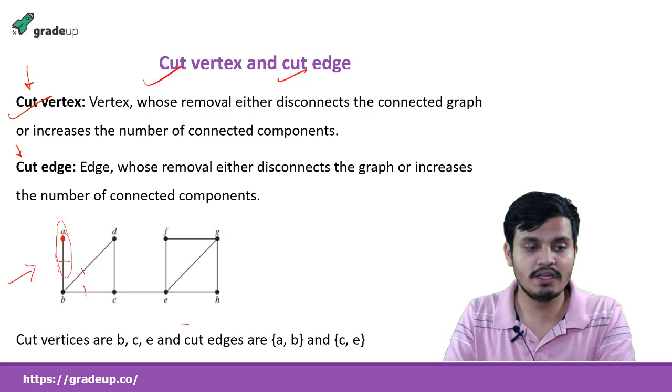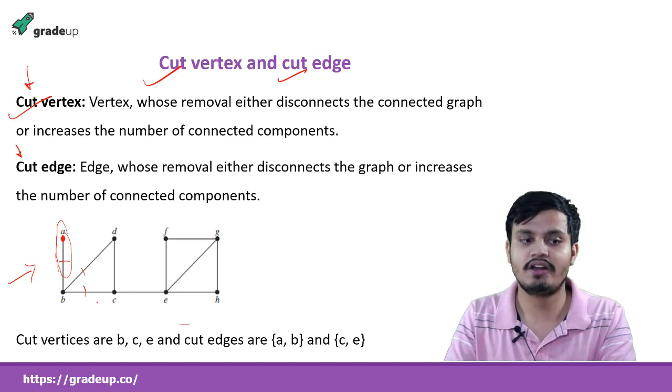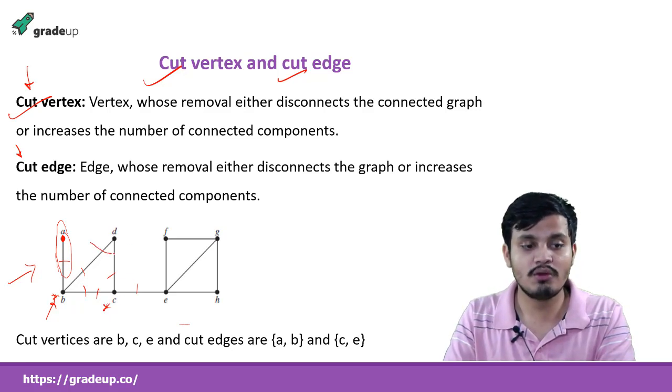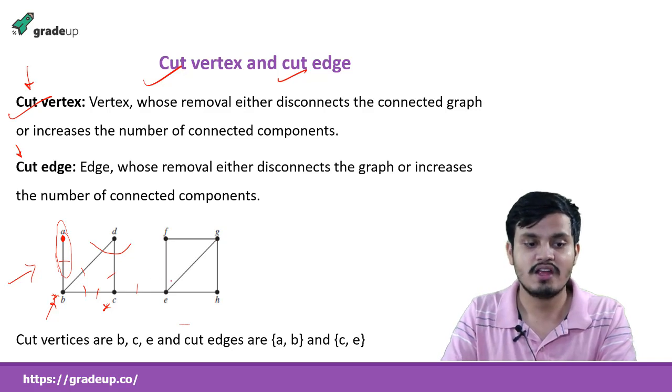So this vertex will be there and this is another component. So one component, two components, the graph becomes disconnected. So B is a cut vertex. Similarly, if I remove C, what will happen? I remove this, so one component will be this and another component will be this. So C is also a cut vertex. What if I remove D? I remove these two edges and D. Even then the graph is connected. So D is not a cut vertex.